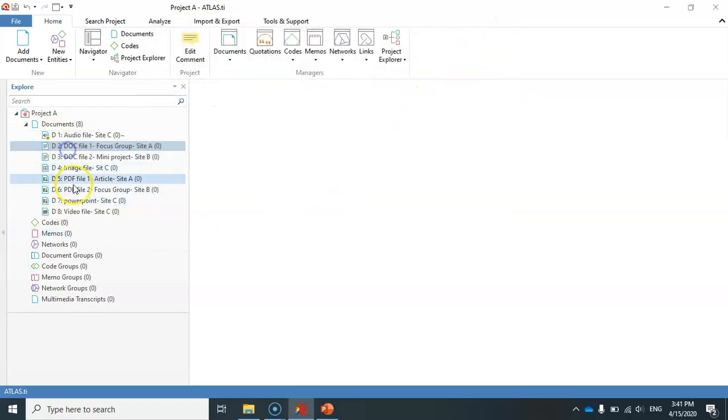And if you want to see the comment, you can just select the document, and then the comment is displayed here. Remember, we added a comment to our project, and if I click on this project, I can see the comment here again. So this is the comment for the project, and this is the comment for this file. If I add any comments to any of these files, I can select the file, and then I can see the comment in this area of the screen.